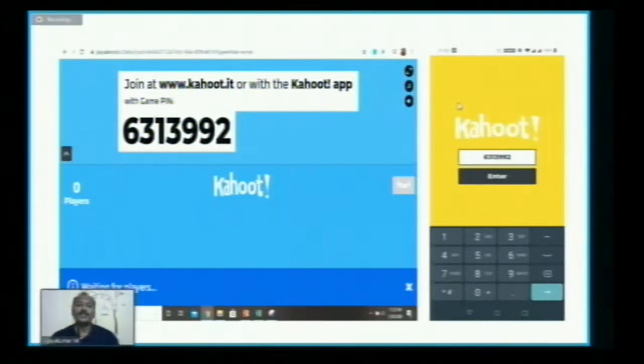This pin will be projected on the screen. And with Kahoot.it, as I told you already, Kahoot.com is for creating the quizzes and questions. That is the teacher center. And this, Kahoot.it, is the mobile application. So the first thing the students have to do is enter the pin which is shown on the screen and click the enter button.